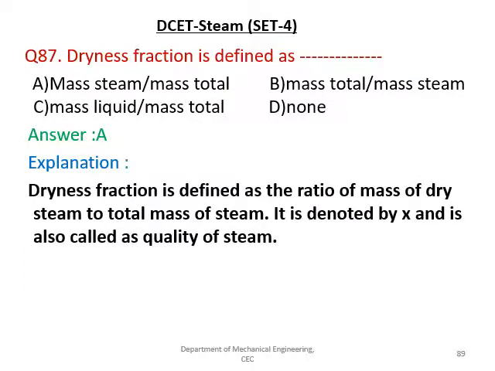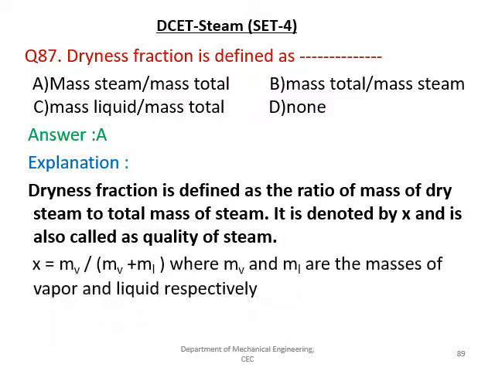total mass. So dryness fraction is also called as quality of the steam and denoted by the symbol X. So it is ranging from 0 to 1. 0 means I have got liquid and 1 means it is a dry saturated. Let us see the next question.